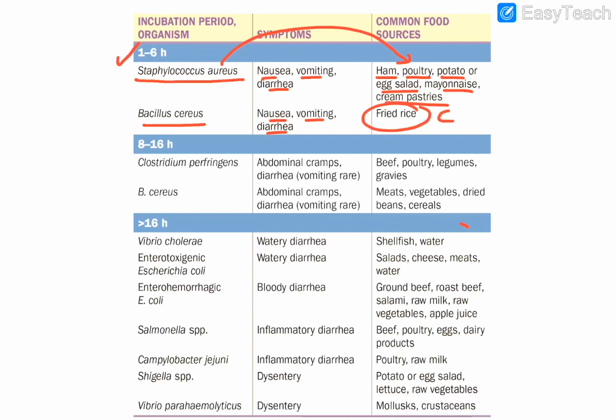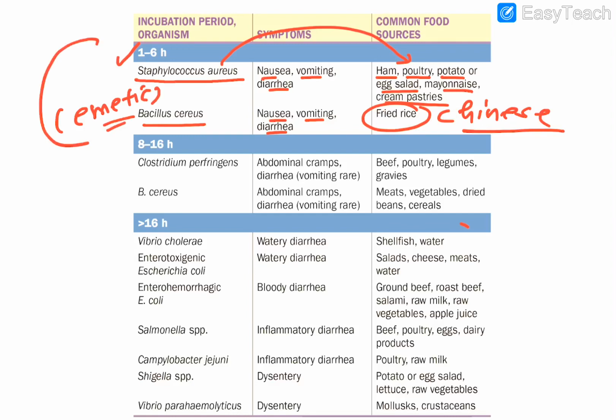And this one is which one? Your favorite Chinese fried rice. Okay, so that associates with Bacillus cereus, the emetic type. So basically both of them have an incubation period of how much? 1 to 6 hours. Okay, guys.